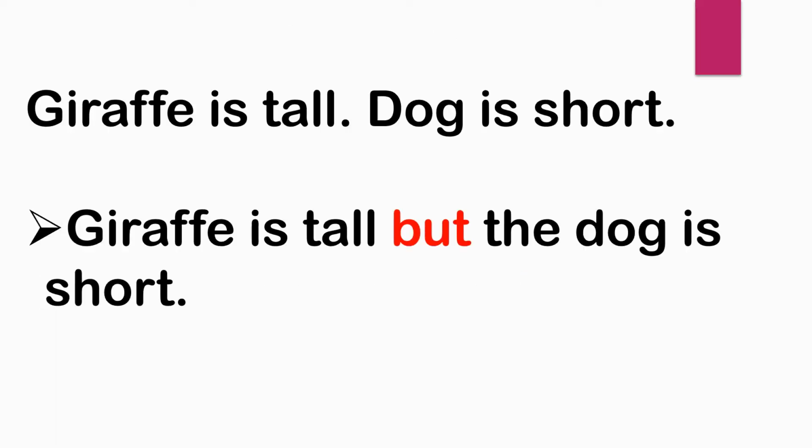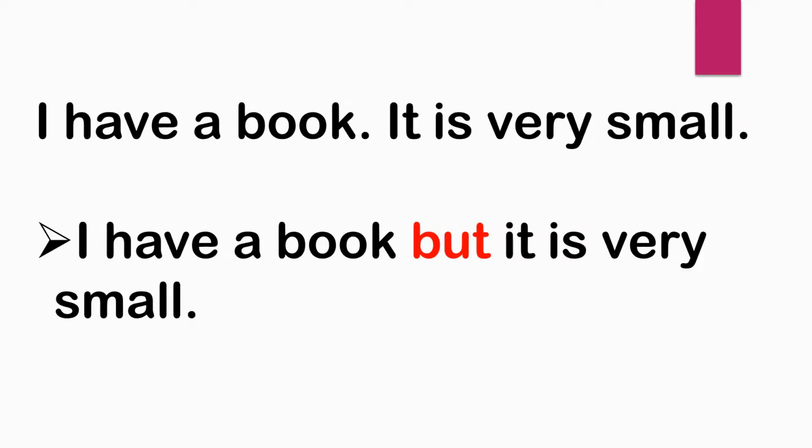Now, the next example is giraffe is tall, dog is short. So, the answer is giraffe is tall but the dog is short. The next example is I have a book. It is very small. Answer is I have a book but it is very small.